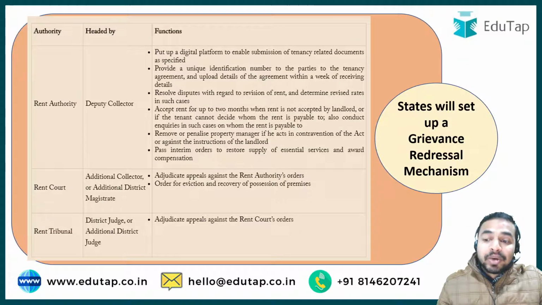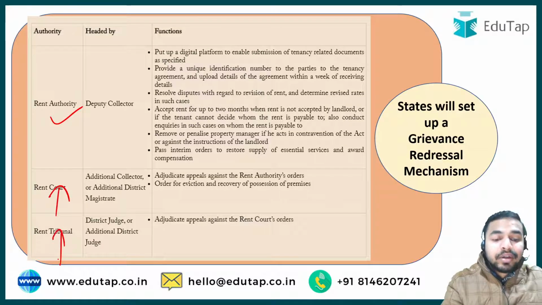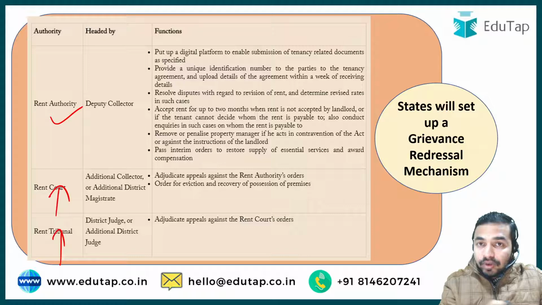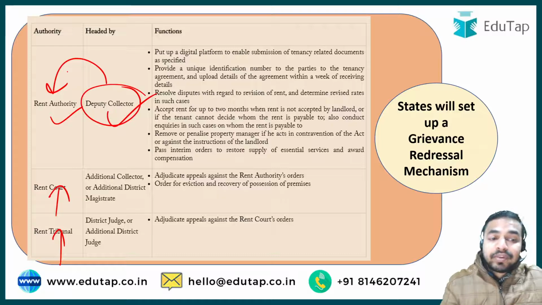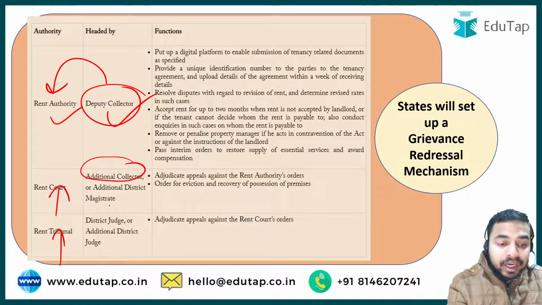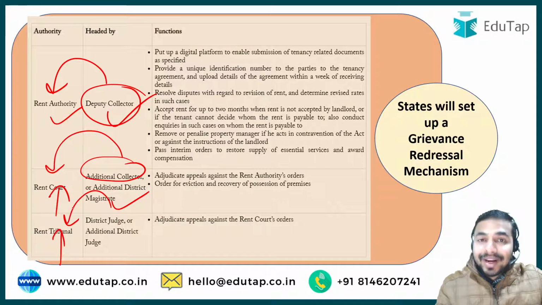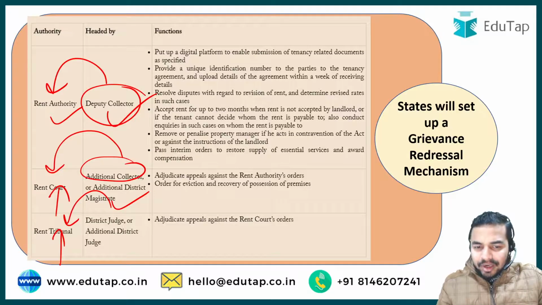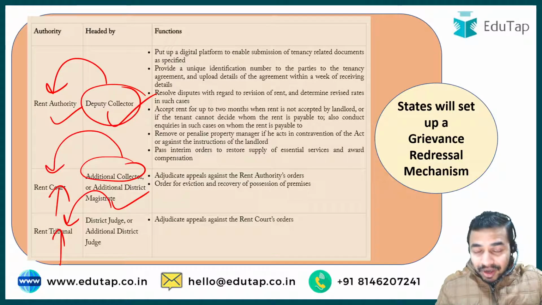And when we talk about the grievance redressal mechanism, then there are going to be three authorities. The first one is the rent authority, second one is the rent court, and third one is the rent tribunal. So the heads of these authorities are already mentioned here. That is, a deputy collector is going to be the head of the rent authority, additional collector or the ADM is going to head the rent court, and the district judge or the additional district judge is going to head the rent tribunal. So I really believe that this particular part, the Model Tenancy Act, is very much clear, why it has been launched and what exactly the states are going to do and how the grievance redressal mechanism is going to work. Everything is clear.